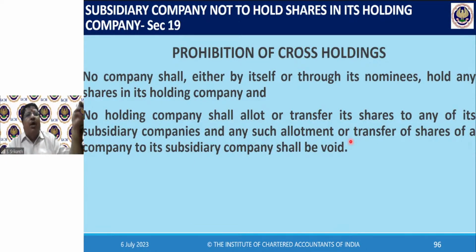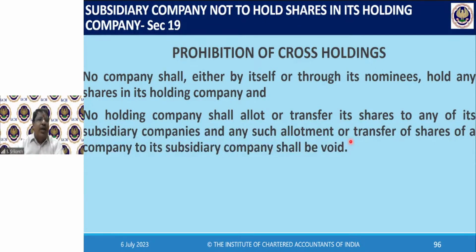See, there is a prohibition on cross holdings. That is, no company shall, either by itself or through its nominees, hold any shares in its holding company. Subsidiary cannot hold shares in its holding company. There is a prohibition on cross holding. Obviously, holding will hold in subsidiary. Only if the holding company is holding, it will become a subsidiary. Now, subsidiary cannot hold in holding company. That is what cross holding is. So, holding company will be having shares in subsidiary, no doubt. But subsidiary cannot hold in holding company.